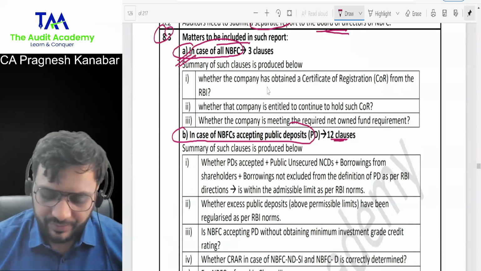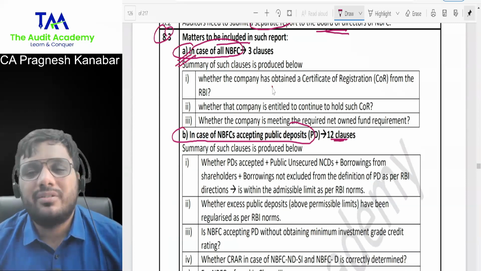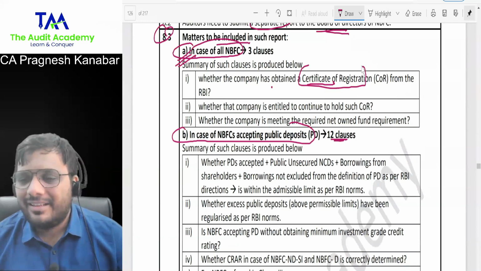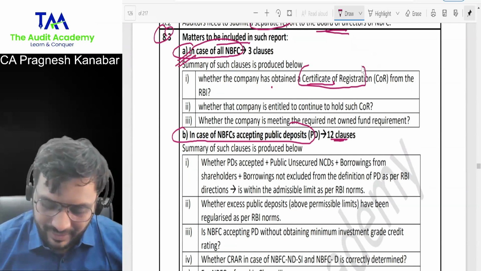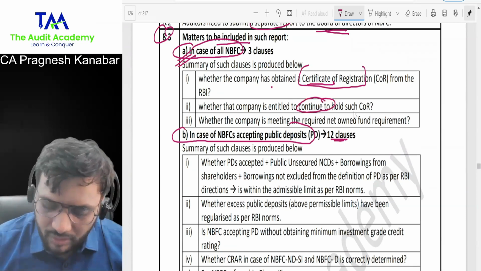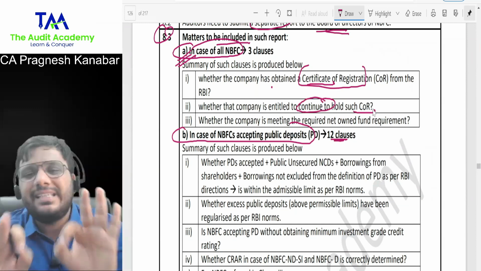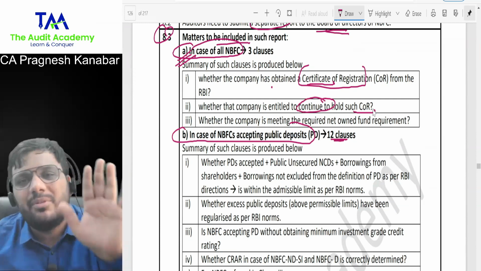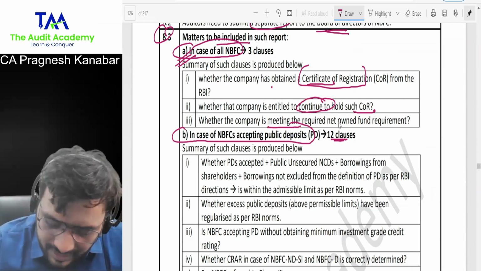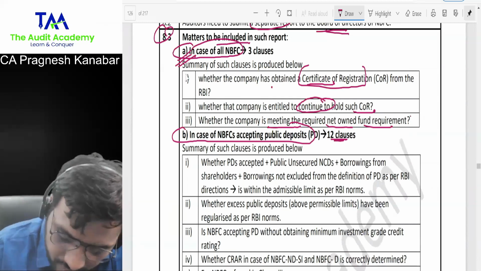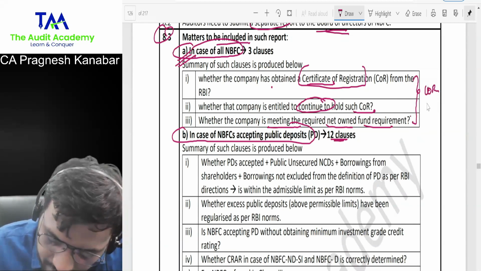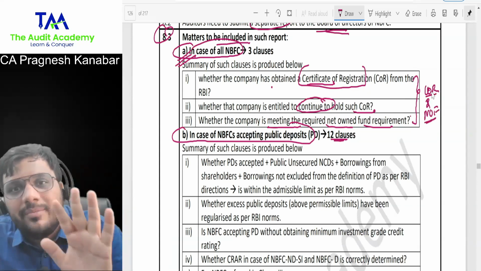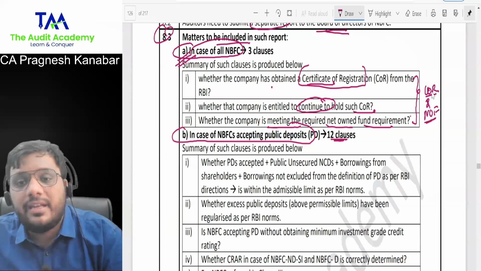first, RBI will be worried about whether the company has obtained a certificate of registration. What else would RBI be worried about? Next, whether that company is entitled to continue to hold such certificate of registration. This is the basic question RBI will be worried about for all NBFCs, whether accepting deposits or not. Whether the company is meeting the required net owned fund requirements. So, COR and NOF. At least remember these two phrases. For all NBFCs: certificate of registration and net owned fund requirement.